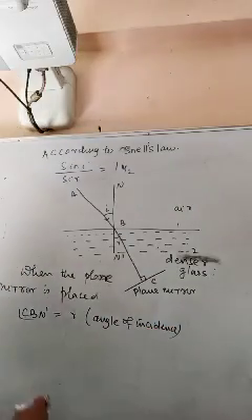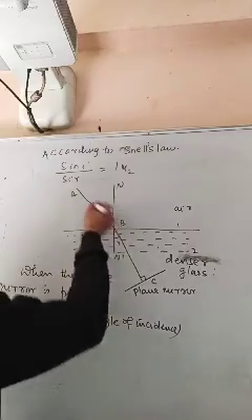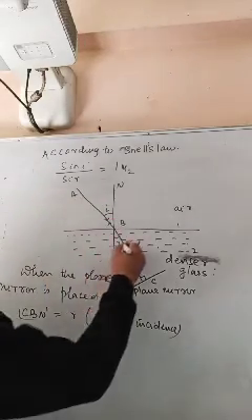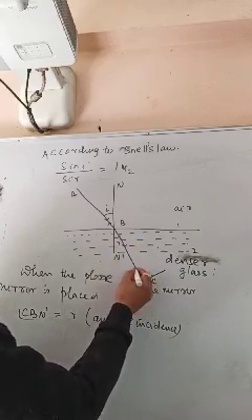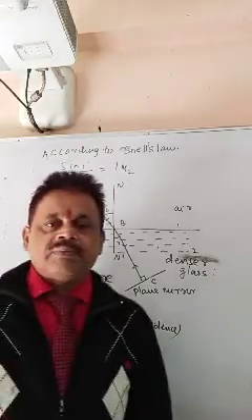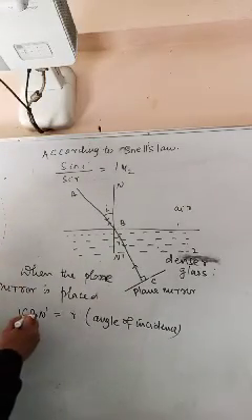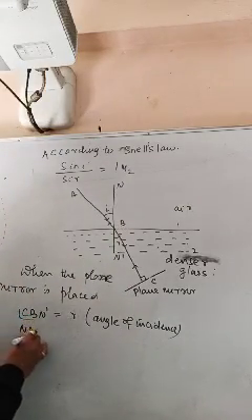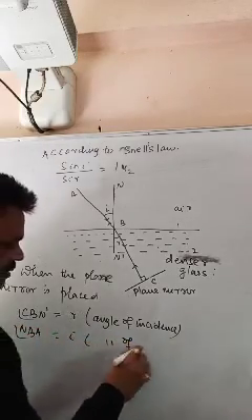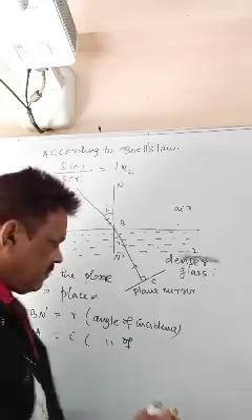Then this will be the angle of refraction. This will be reversed again here. This ray was coming, when it falls on the mirror it is reflected back, and then it is reversed in its own path. So you can say NBA equals I, that is the angle of refraction.